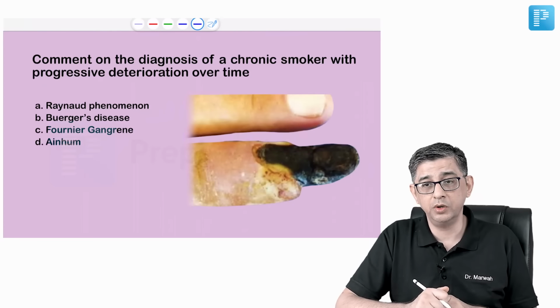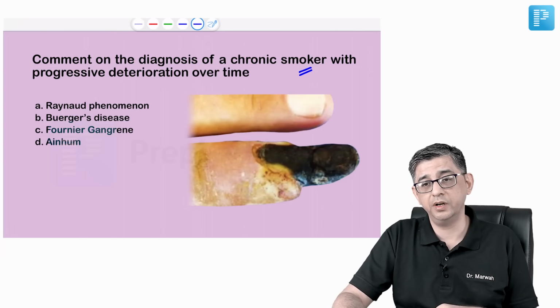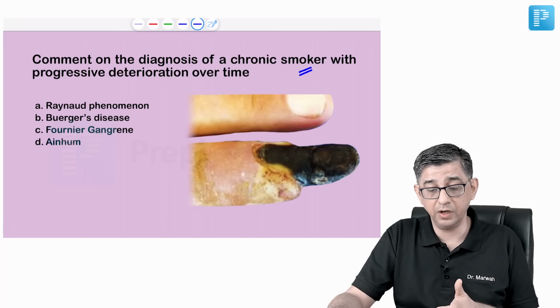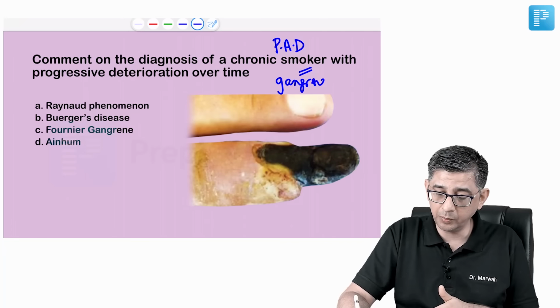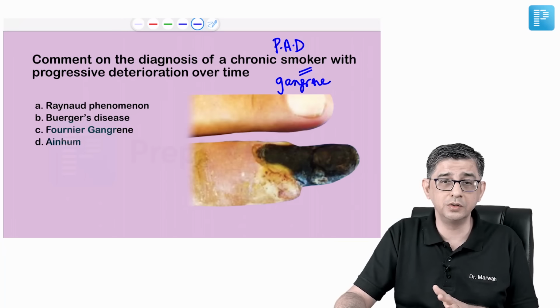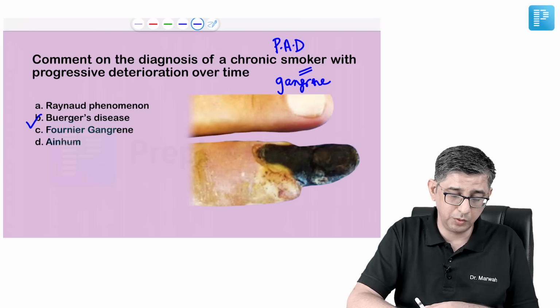The subsequent question was regarding a smoker, and he was describing a progressive deterioration of this patient to the level that he's having gangrene. So the moment you read a smoker, you are anyway thinking in terms of peripheral arterial disease. You definitely can see evidence of gangrene in the tip of the finger of these patients. Though traditionally it's going to be present in the toes, even upper limbs can be involved. So that gives the answer as option number B, Buerger's.